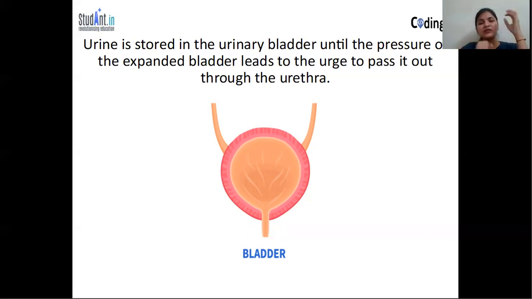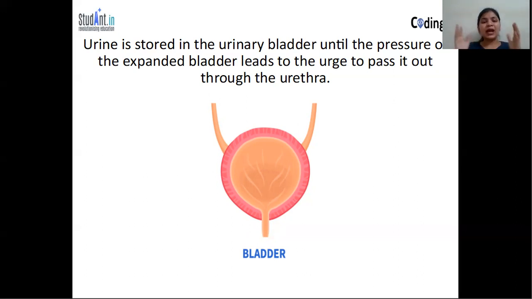If the bladder gets full, it will get stretched and expanded. The human will feel the urge to pass out the urine because of the pressure inside the bladder.